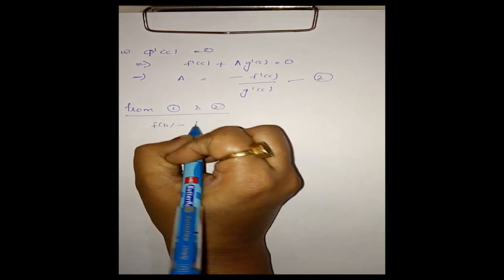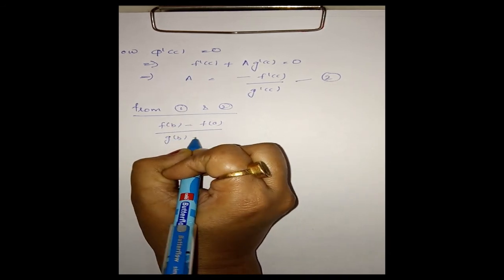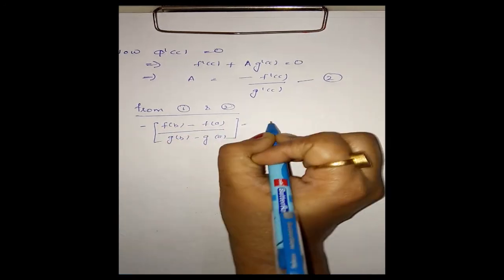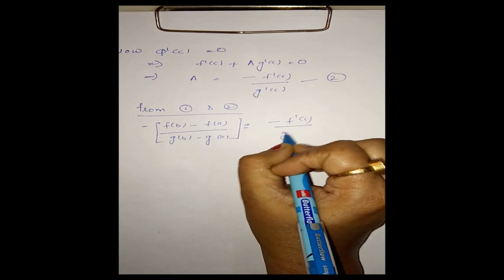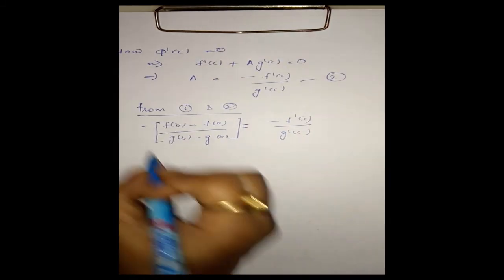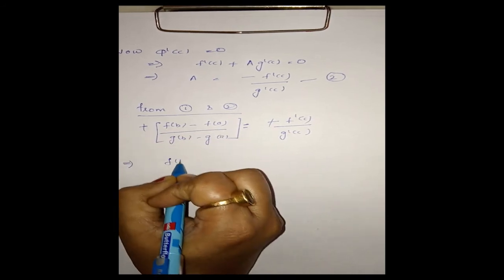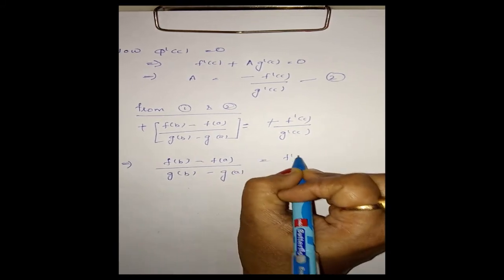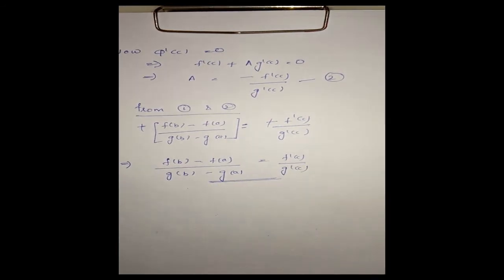f of b minus f of a divided by g of b minus g of a, with the minus outside, is equal to minus of f dash c by g dash c. The minus sign will get cancelled out. That is, we have f of b minus f of a divided by g of b minus g of a is equal to f dash c by g dash c. This is Cauchy's mean value theorem. Okay, clear?